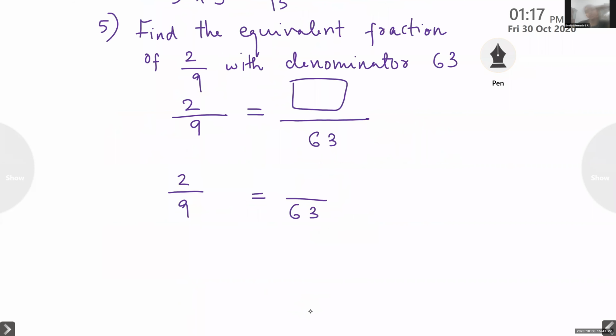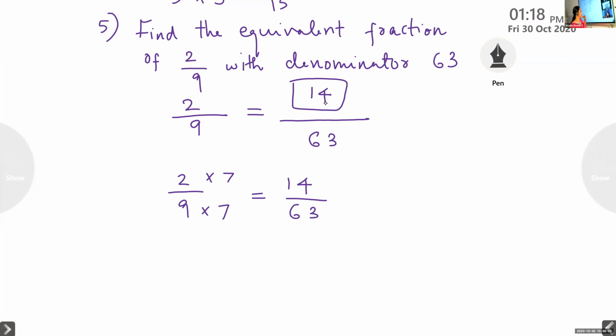Ma'am, first we have to search for 63 in 9's table. Which number when you multiply, you get 63? 9 into what? 9 into 7. Good. 9 into 7 is 63. So the same thing you have to do here also, because it is an equivalent fraction. 14. So this is our answer, 14, because it is an equivalent fraction.